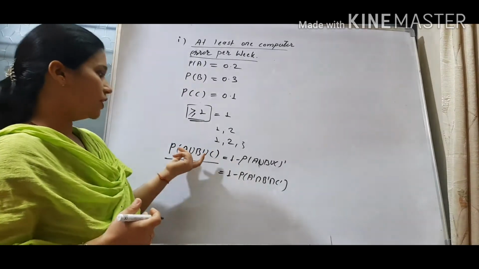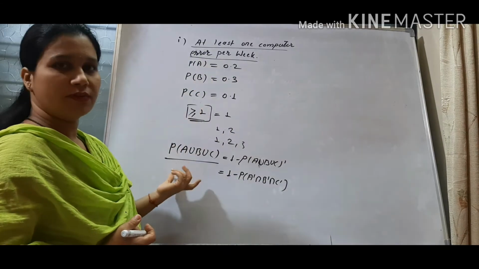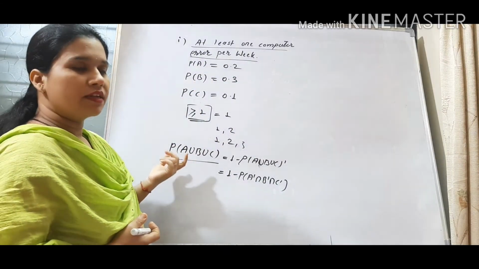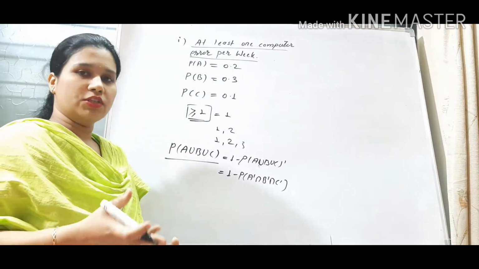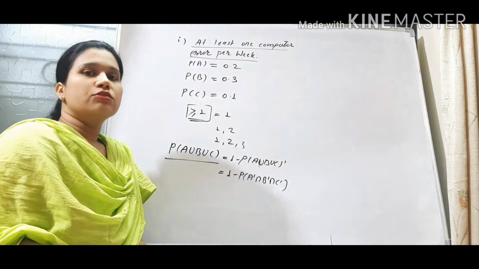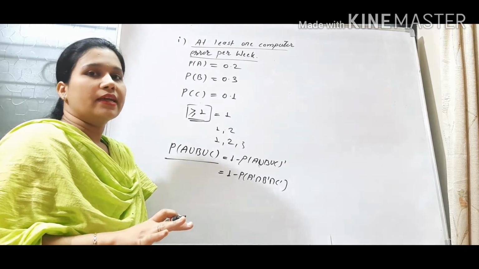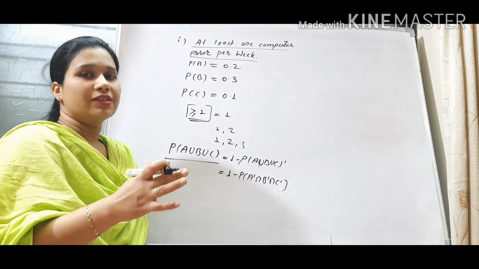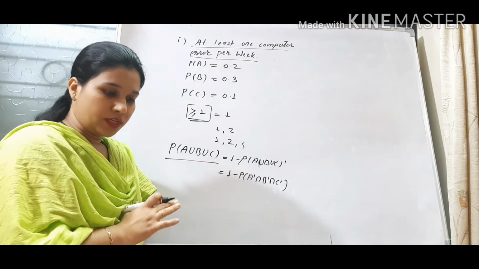So that is the meaning of probability of A union B union C, and why it is equal to at least one. At least one means if there is error in one department, then also it is okay. If there are errors in two departments, then also it is okay. Or if all three departments have errors, then also our condition is fulfilled. So we can say that error can be encountered in 1 or 2 or 3 department, meaning we need to find probability of A union B union C.